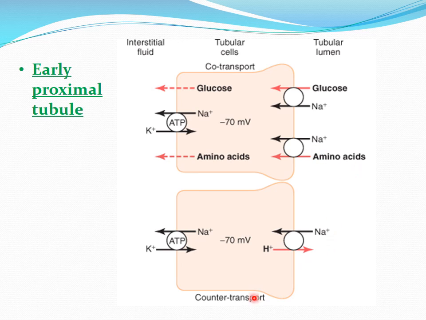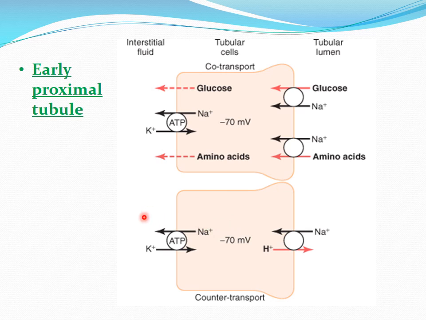Okay. Second is the counter transport or the antiporter that is operating along the proximal tubular cell in the early portion. Okay, so here again there is a counter transport protein that will cause the transport of sodium from the tubular lumen into the cells, and in that exchange it will give out the hydrogen ions. So that will secrete the hydrogen ion into the tubular lumen. Okay, so this is a sodium hydrogen exchanger system or an antiporter or a counter transport.